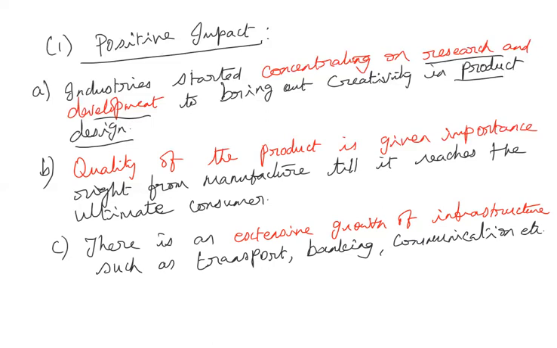Without the assistance, without all these facilities, it is not possible for the private sector to develop their own establishments. Not only the private sector, now because of globalization, even the foreign companies are also participating. So without proper infrastructural development in the country, none of the foreign manufacturers is going to come and invest in our country, isn't it? So because of this reason, it was necessary for the government to develop the infrastructural facilities in the country. So all the transport, banking, communication, all those are developed by the country.